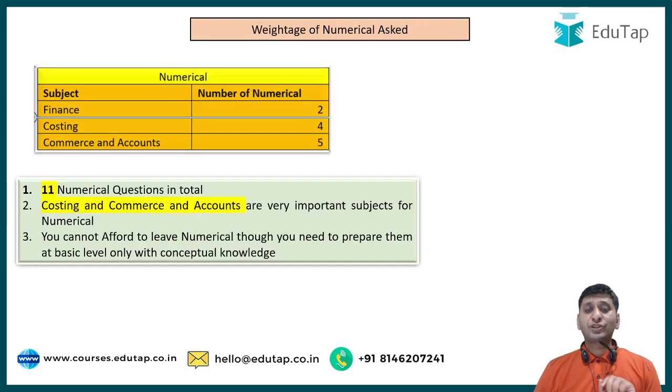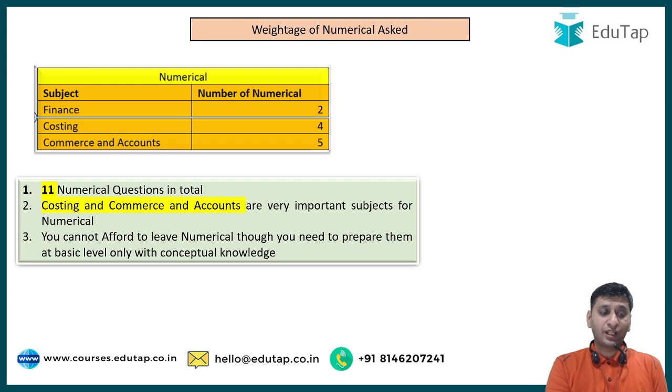Now, what is the weightage of numerical asked? After phase one, paper two, there was a hell of a lot of euphoria that now anybody can clear SEBI. There is no use of studying, numericals are not being asked. But I think they turned the tables in phase two, paper two. And you could see in phase two, paper two, there were around 11 numericals.